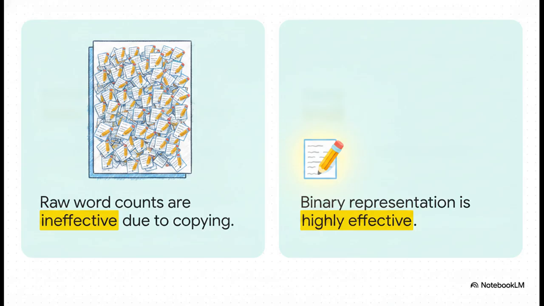If you just feed the model a raw word count, basically assuming that the more a doctor typed a word, the more important it is, your model is probably going to fail. Why? Well, because it turns out doctors are human just like us. They constantly copy and paste older notes into new ones. The word count is essentially lying to the model. But if you strip away all that extra data and just use a binary representation, simply asking, did this word occur, yes or no, it suddenly becomes highly effective. You've aligned the data with reality.